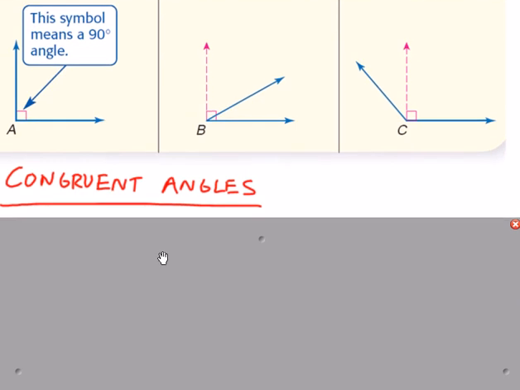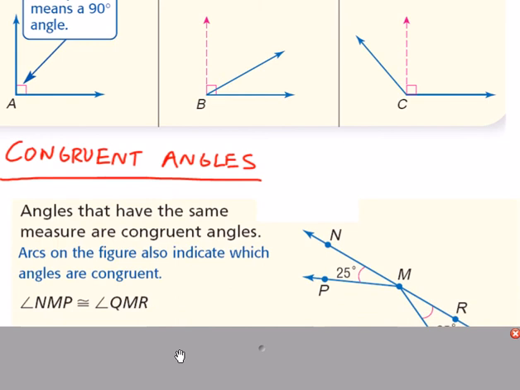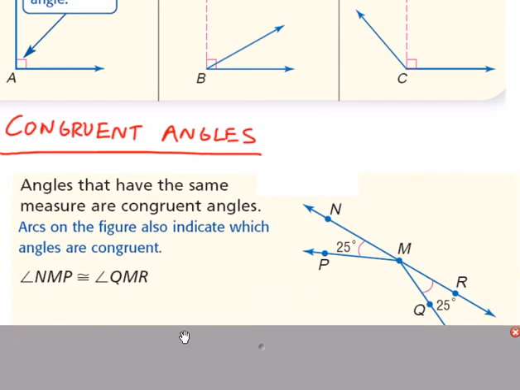In geometry, the word congruent is used basically as a replacement for equal. It means the same thing as equal. So if two angles have the same amount of degrees, in this case, angle NMP and angle QMR are both measuring 25 degrees, then we can say that those angles are congruent.